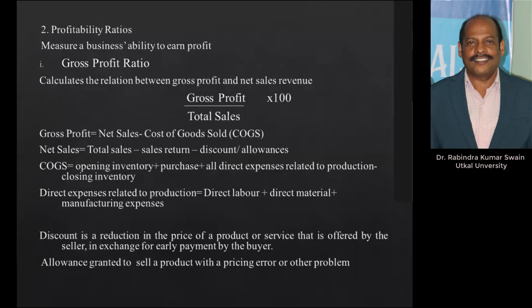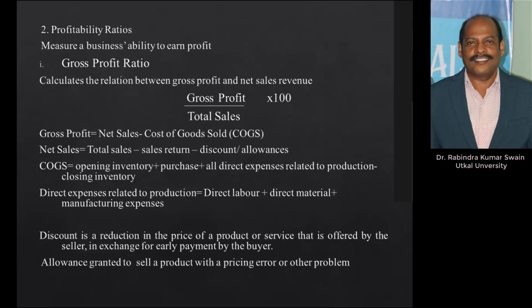So gross profit margin is one of the indicators of profitability of the business. If gross profit margin is more, then that indicates you have sufficient profit to meet operating expenses and non-operating expenses, plus it contributes towards dividend, and if there is something left out of that, it is kept as reserve.